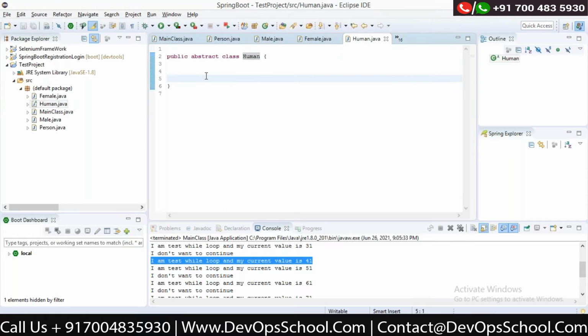Okay, so I've written this abstract class called Human. An abstract class is used when you don't want to create an object of this class. In the programming language, you don't want anybody to have an object of a particular class. You want to use this only in other classes. I don't want people to have this accessible to everyone. It is accessible only to the classes which use it.